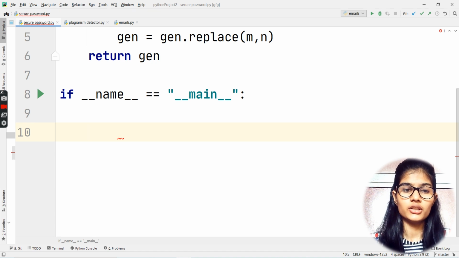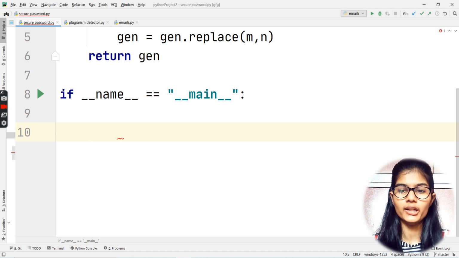Whatever functions you have written, all of them will be called in the other file.